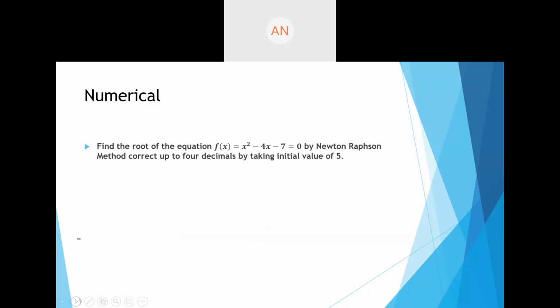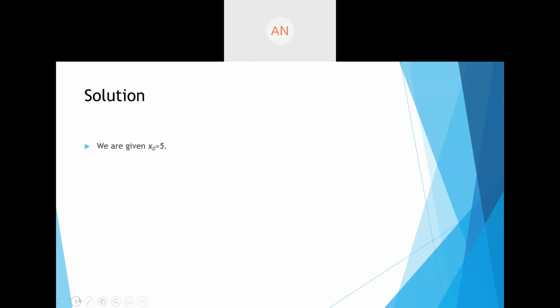Now it's a very simple formula, and we'll do this problem together to find the answer. All right. So write down this numerical. Find the root of equation f of x is equal to x square minus 4x minus 7 is equal to 0 by Newton-Raphson method, correct up to 4 decimals and taking initial value of 5. Like I said, we do not require brackets here. We are going to start with an initial value, which is 5.